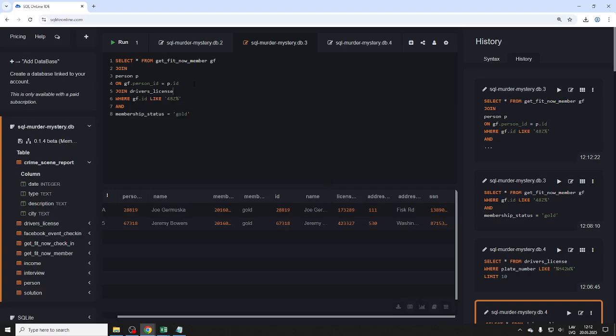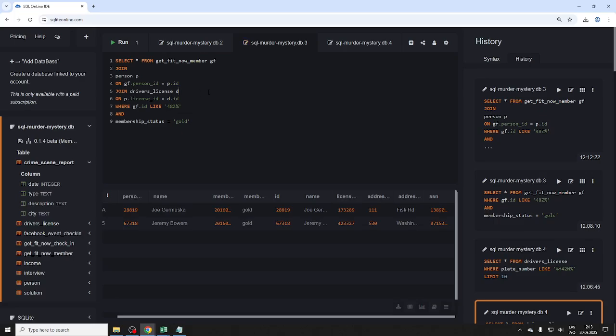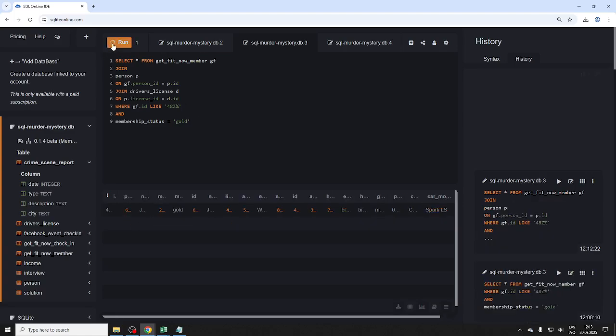Driver's license, on P license ID equals, and of course driver's license, I'll call it D, D ID. And again, with these two joins, if you have two million or three million row tables, that might require some extra work if your IDs are not indexed. So let's take a look.